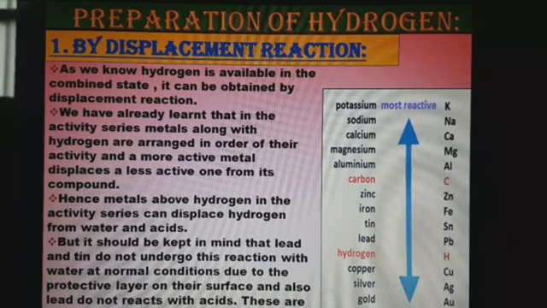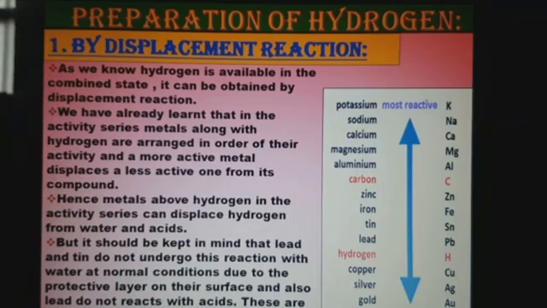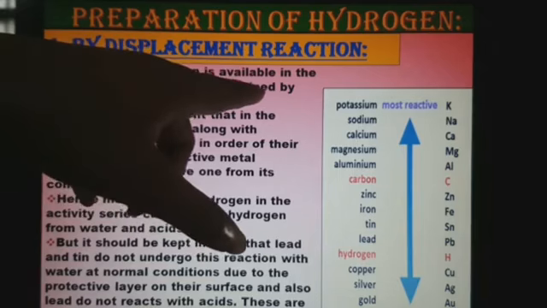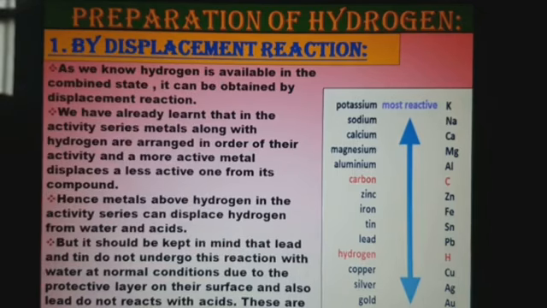Okay, so let's see it. As we know, hydrogen is available in the combined state. Just now we have seen that hydrogen is found in the combined state in plenty. And it can be obtained by displacement reaction. Because it is found in the combined state, it can be obtained by what type of reaction? Displacement reaction.